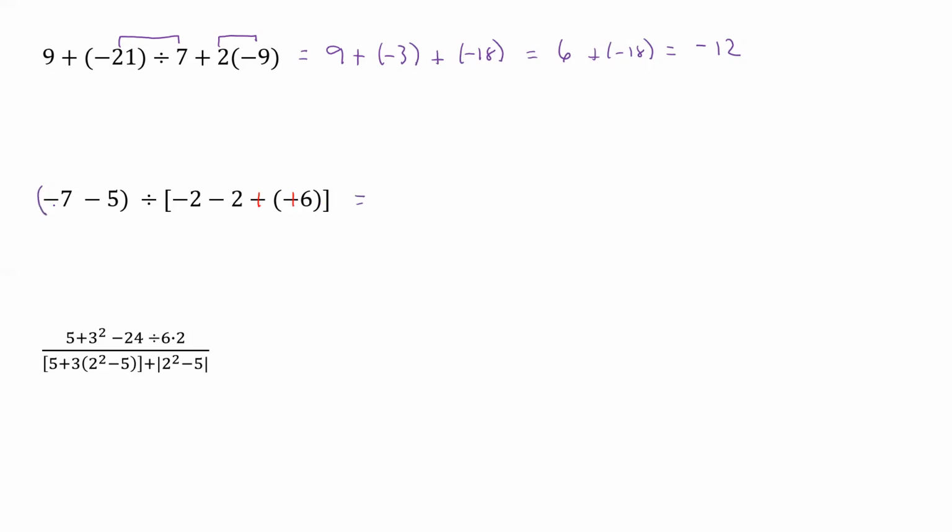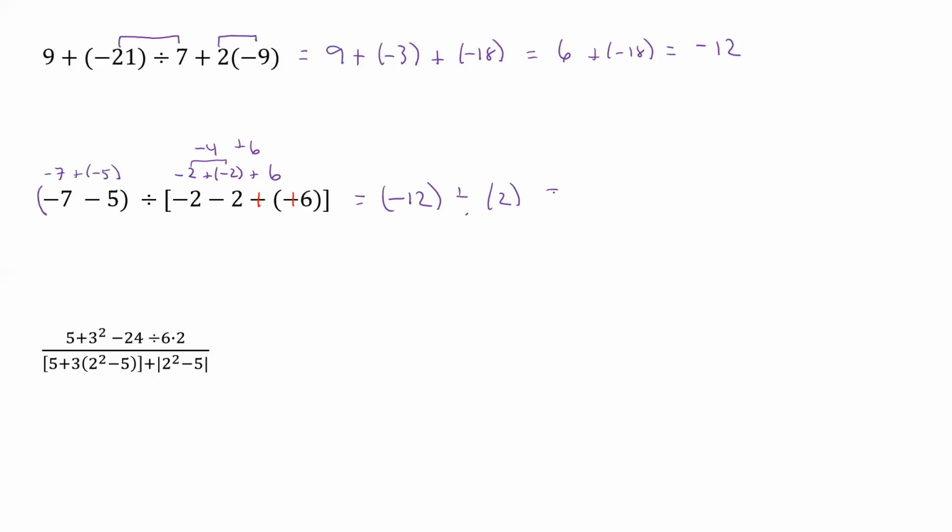So a negative 7, if we want to, we can rewrite that negative 7 plus a negative 5. And so 7 plus 5 is going to give us 12, and we need this negative sign, so that's a negative 12. And if we want, we can keep that in parentheses. Now divided by, well, now we have, what do we have? Well, we have a negative 2 plus a negative 2 plus 6. Okay. Well, 2 plus 2 is 4. That's going to be a negative 4. So if we go ahead and do that, that's going to be a negative 4. And then plus 6. Well, 6 minus 4 is 2. Okay. So kind of working our way through it.